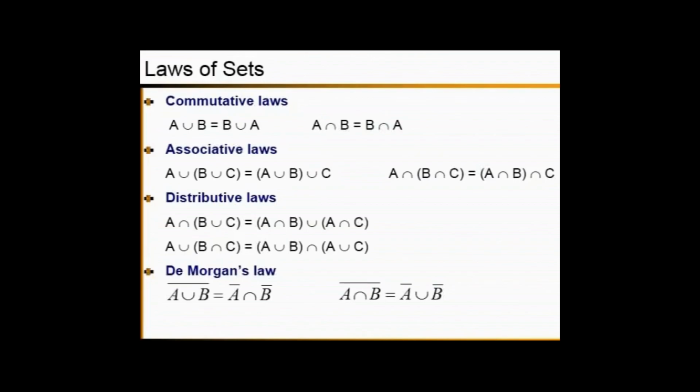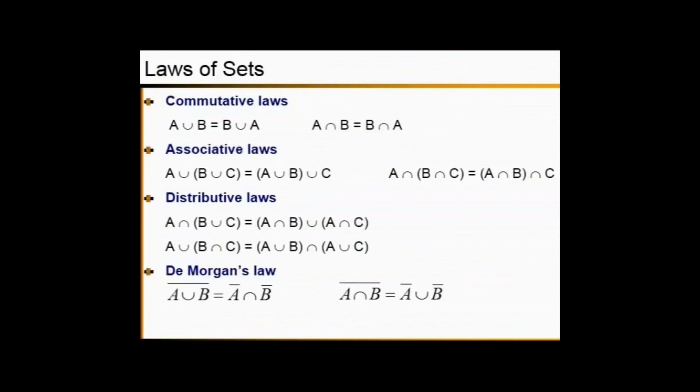The last one is De Morgan's law. This is what De Morgan's law says. If you have the complement of (A union B), that means first you need to consider A union B, then you need to get the complement of that.